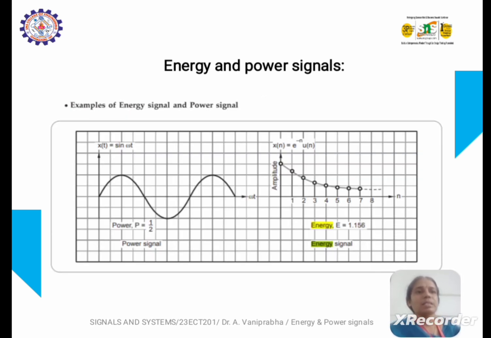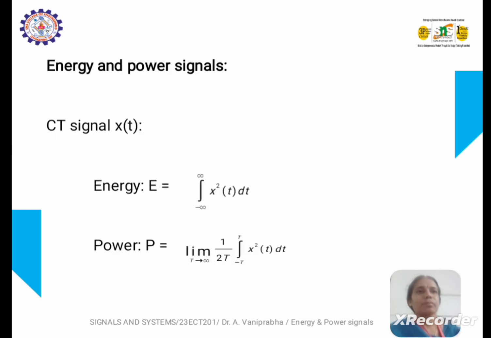So this is the pictorial representation of an energy signal and power signal. The sinusoidal signal is an energy signal, whereas the linear wave represents a power signal. Energy and power signals: as the classification of signal is defined as continuous time and discrete time, the continuous time signal is considered to be x(t).